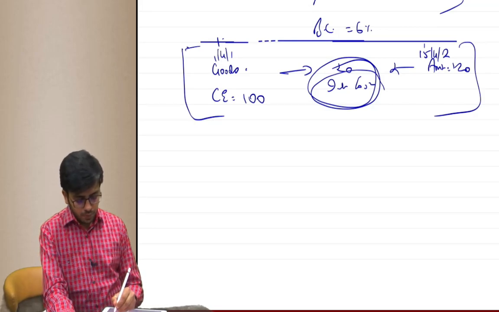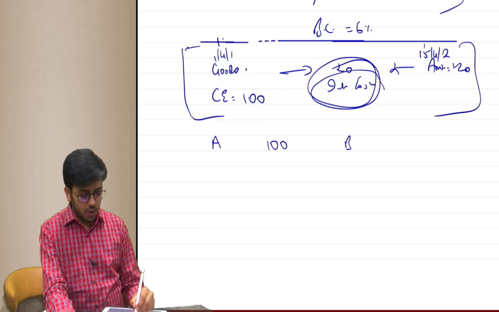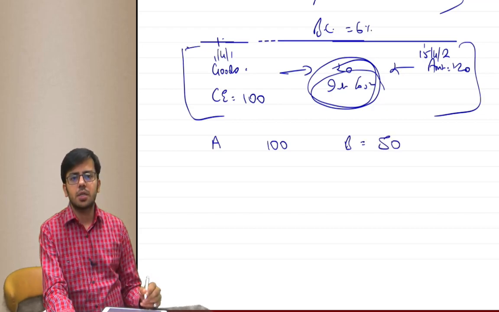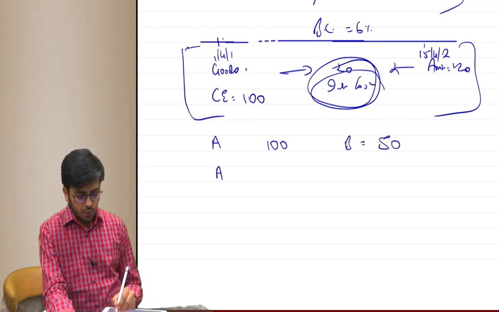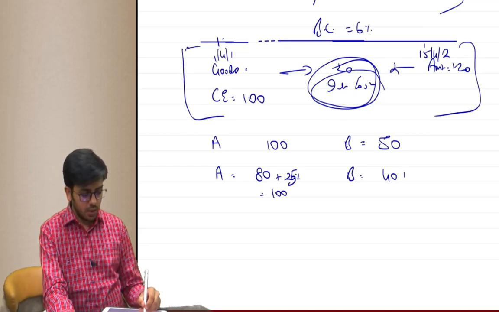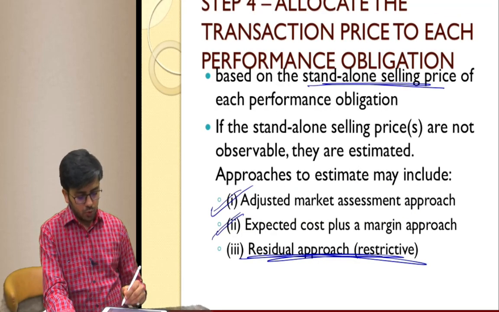For example, A is sold in market for 100, B is sold for 50. These are considered standalone market prices. If we don't know that, A cost is 80, B cost is 40. We add 20% margin to it. Let's say 25% margin to it. So this is 100, I add 25% to it. This is 50. These are the first two approaches.